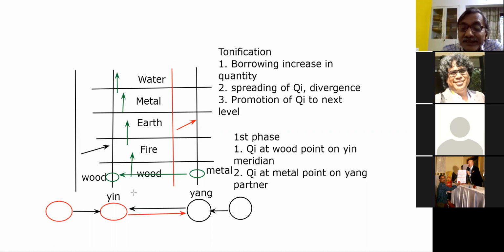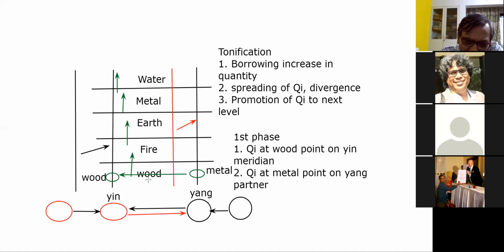Sir, please repeat the first phase once more so that it is very clear to me. What should I repeat? The first and the second point that you were telling. So there are 5 phases to a process. The first phase, the name is Wood.